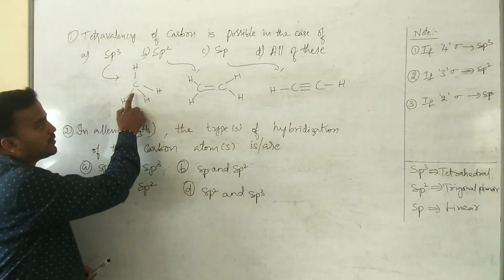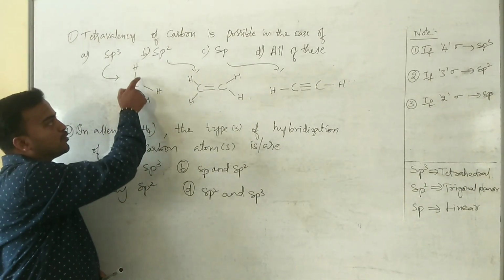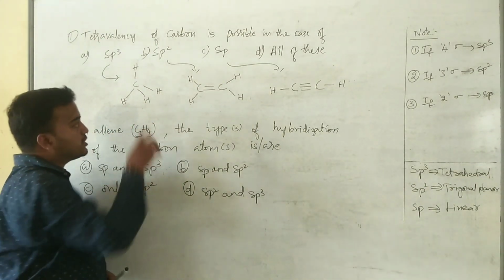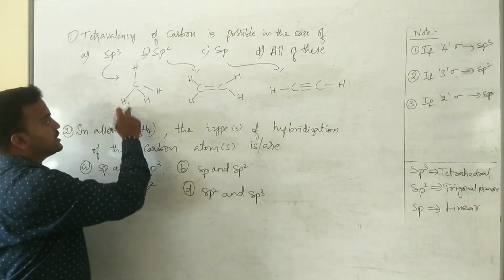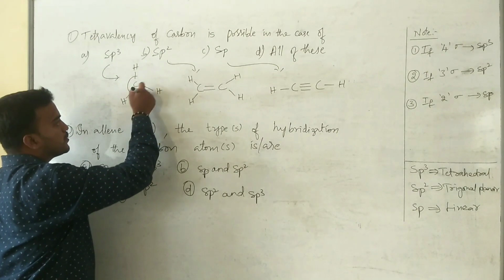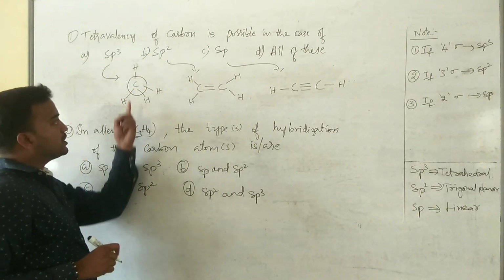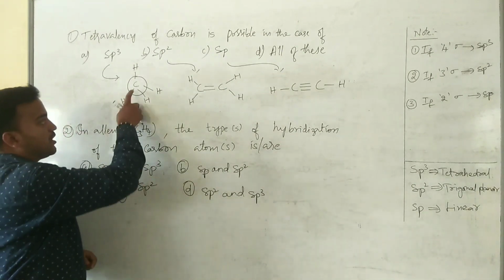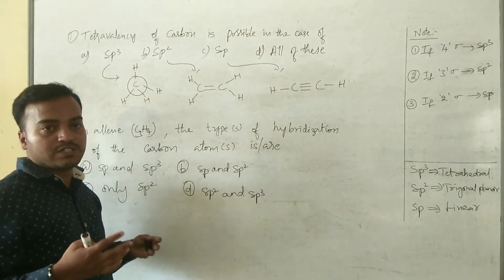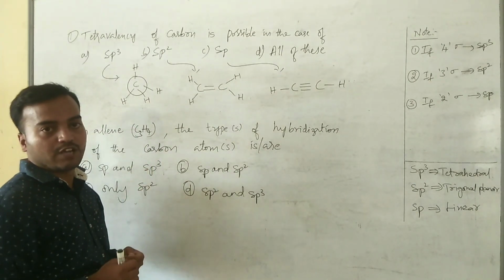In this case, this carbon is surrounded by 4 bonds. So there is a presence of tetravalency in the case of sp3 hybridization, the carbon atom which shows tetravalency.